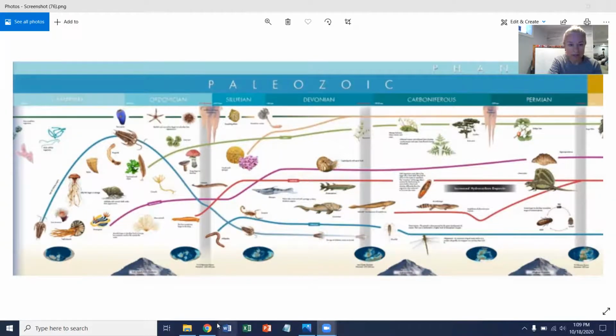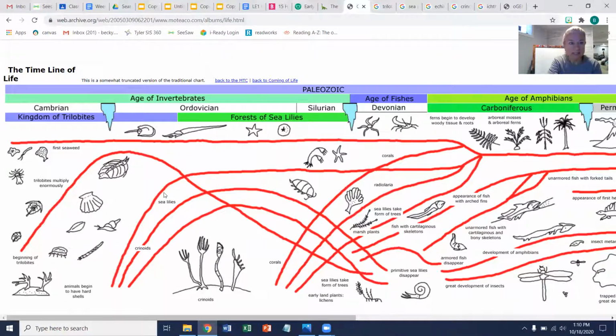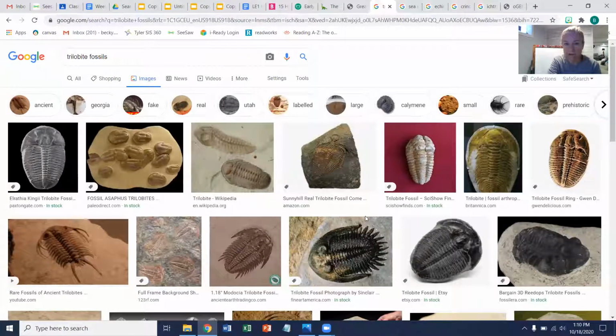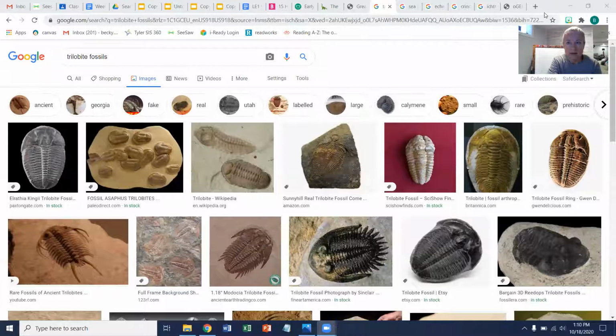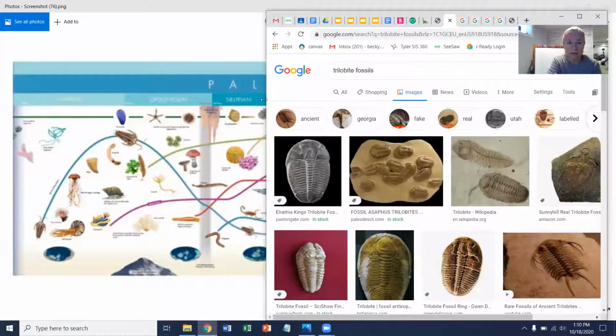And I'm going to show you a couple of pictures. This is a different version of the timeline of life. I kind of like this because we can see it a little bit clearer. So you can see the beginning of the trilobites here. We have our first seaweed happening over here. Animals started to have hard shells. Those arthropods started showing up, which had legs. And we have lots of cool fossils of trilobites. So you can really see what they looked like. They had a bunch of legs. They got really big. They lived on the bottom of the ocean. And there we go. Let's get that down a little bit so you can see it.